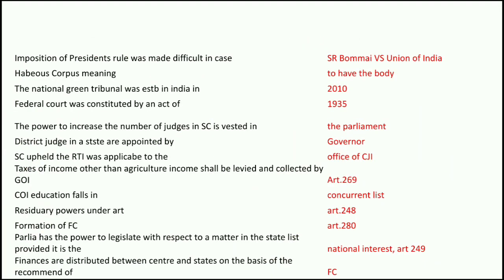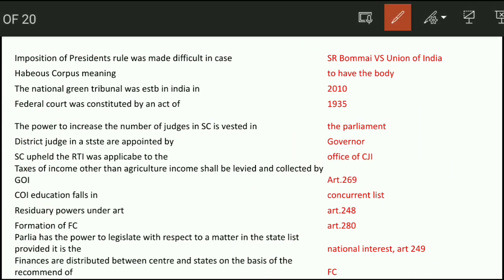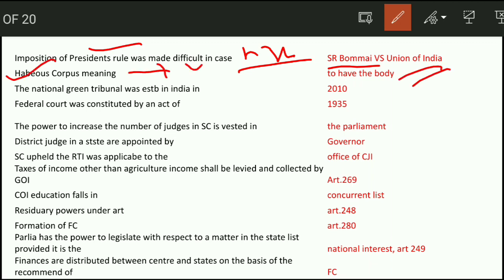Next question. Imposition of President's rule was made difficult in which case? President's rule, as you all know, is under Article 356. It was made difficult by S.R. Bommai versus Union of India. Next question. Habeas corpus, meaning to have the body. It is among the writs of the Supreme Court.